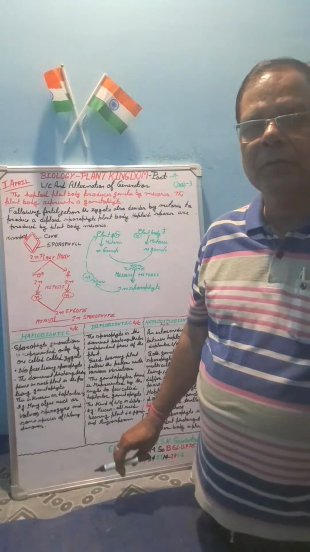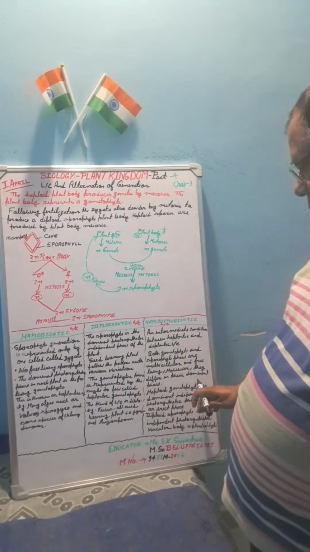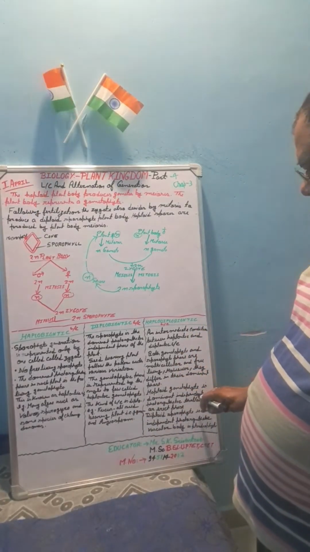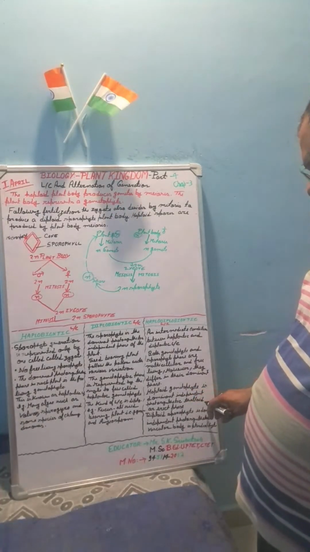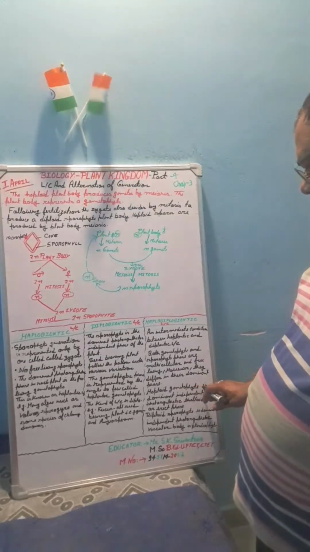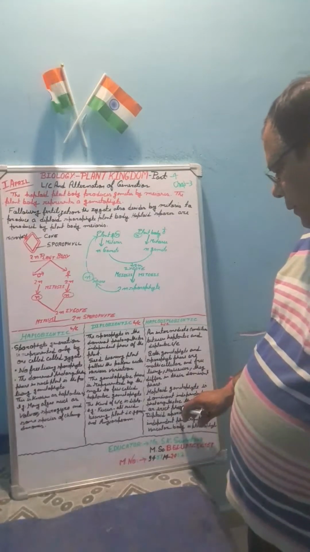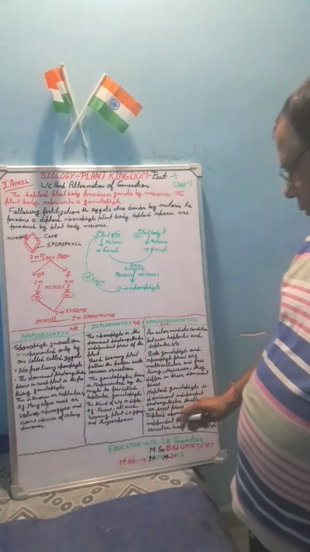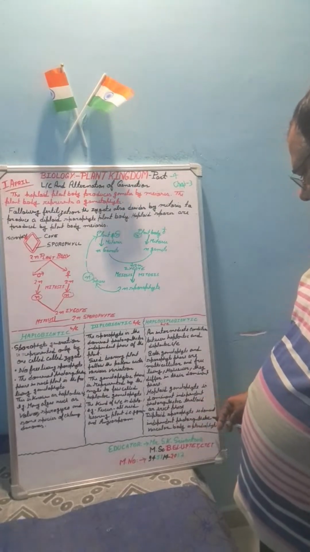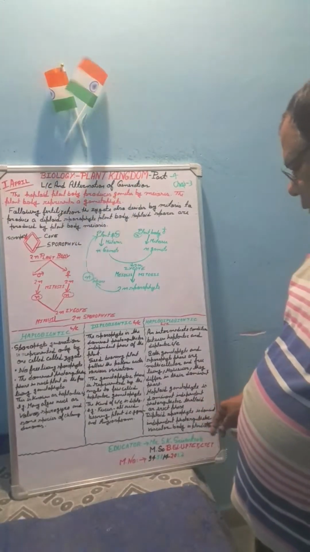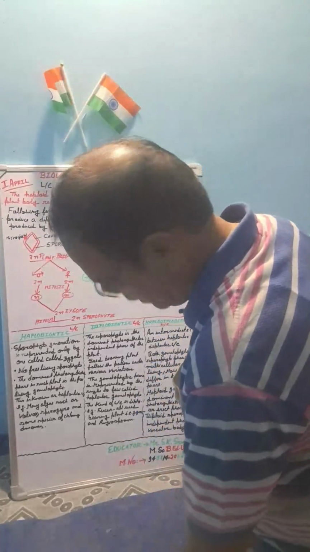The dominant one is the one with the capacity, doing all the activity. Then the haploid gametophyte is the dominant independent photosynthetic phase, erect phase. You can say another name is erect phase. The diploid sporophyte is the dominant independent photosynthetic phase with a vascular body. It is found in the pteridophytes.